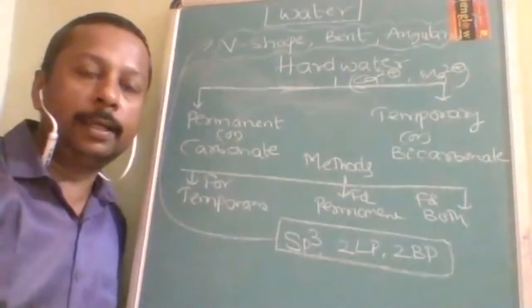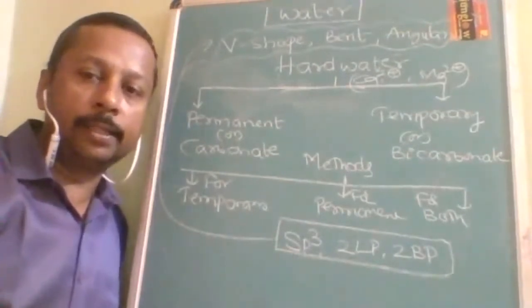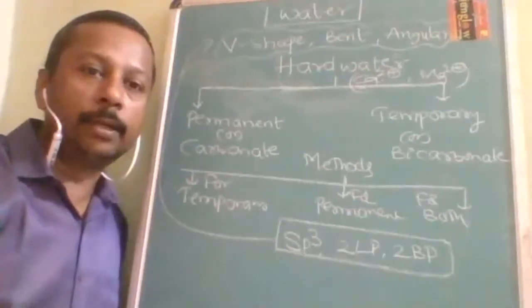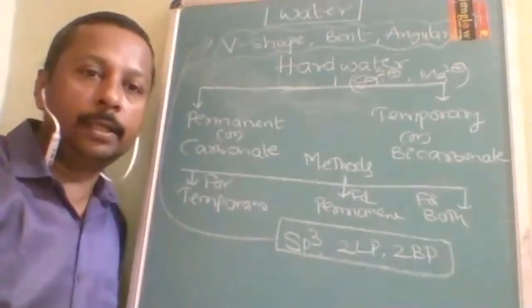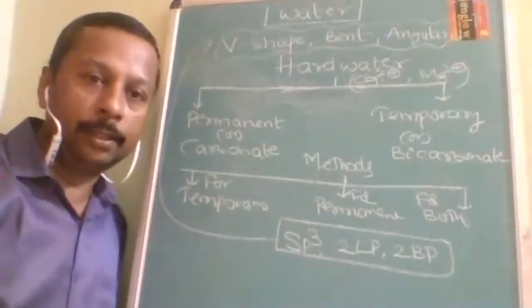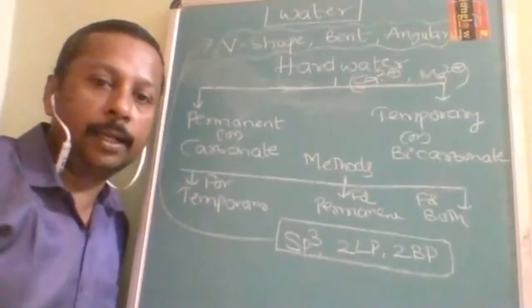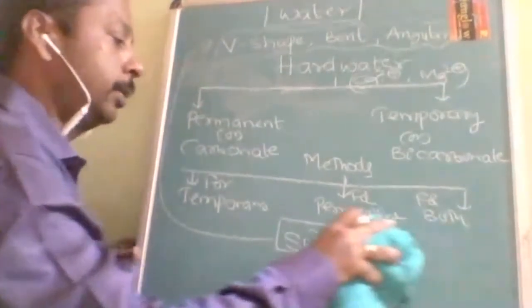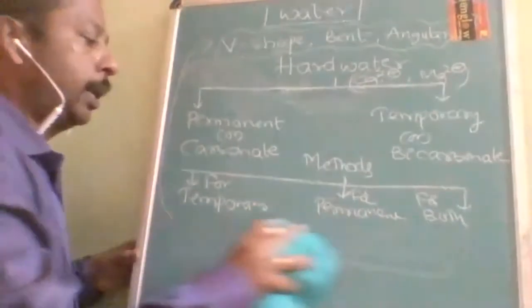It is very difficult to digest hard water because of its reactivity. It is not drinkable, it is unfit for drinking. It will not allow us to digest the food.